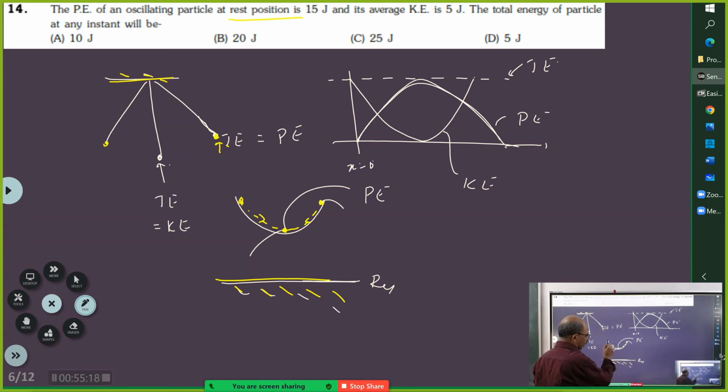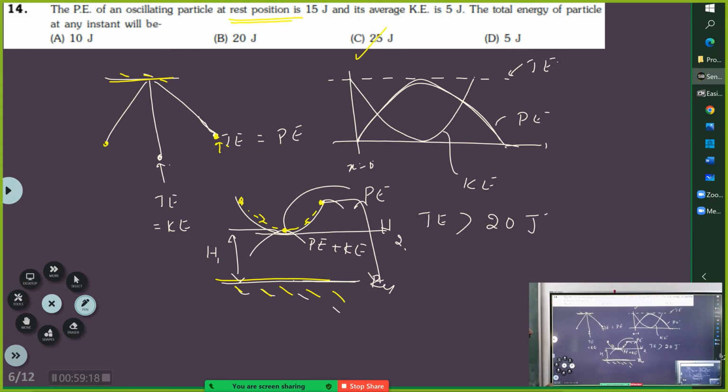At this position it will have both potential energy and kinetic energy. That is the only way we can think, because the concept of rest position here means, if they say rest position is the equilibrium position, then this is one of the possibilities.